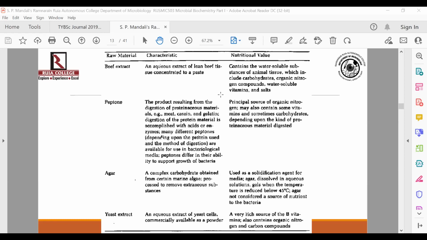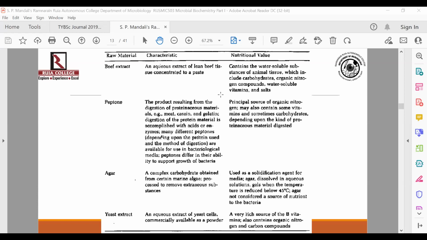We have already discussed that it completely melts at 90 degrees Celsius, while it solidifies below 45 degrees Celsius. Agar is not considered to be a nutrient source to the bacteria. Please remember that agar-agar is just a solidifying agent. It is not expected to act as a nutrient source for the organisms.